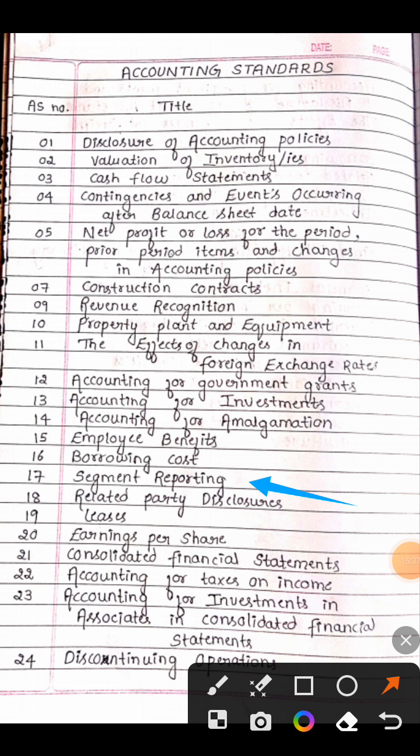Next one is very easy, okay? Easily you'll remember. AS 18. What is the legal age to vote? 18. So when you become 18, you can vote for the parties. So related party disclosure. Yes, 18 related party disclosure.